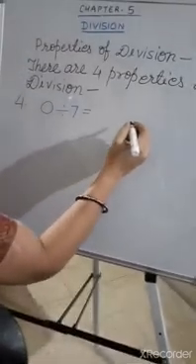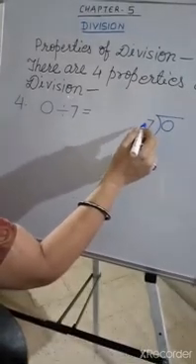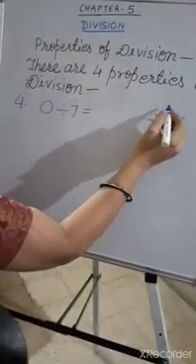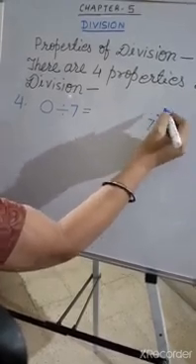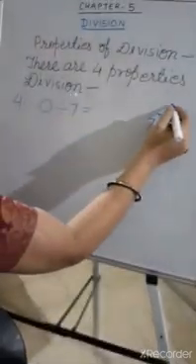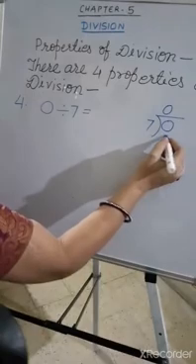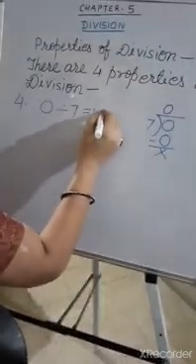Let us find out. 0 is the dividend here and 7 is the divisor. 7 ones are 7, so you will divide 0 by 7, 0 times. 7 zeros are 0. Now we get the quotient as 0.